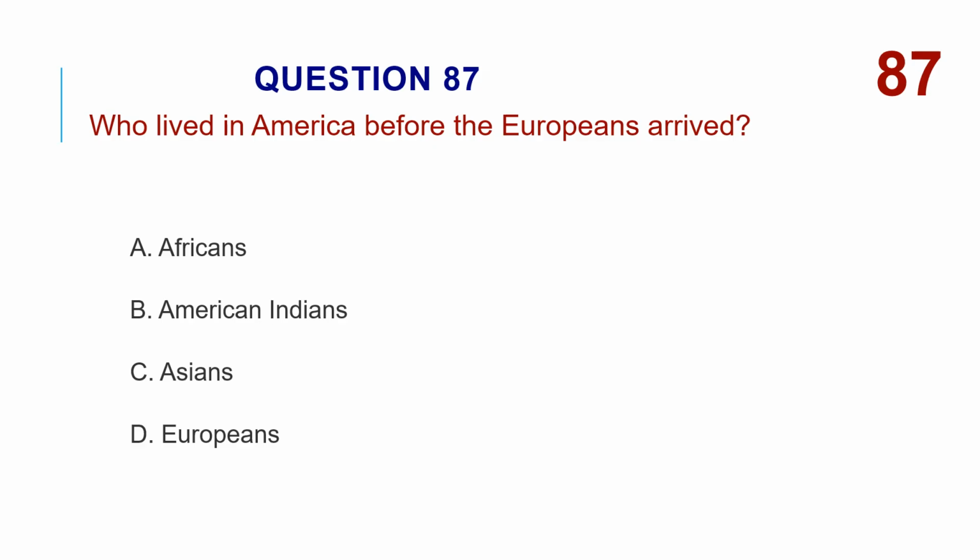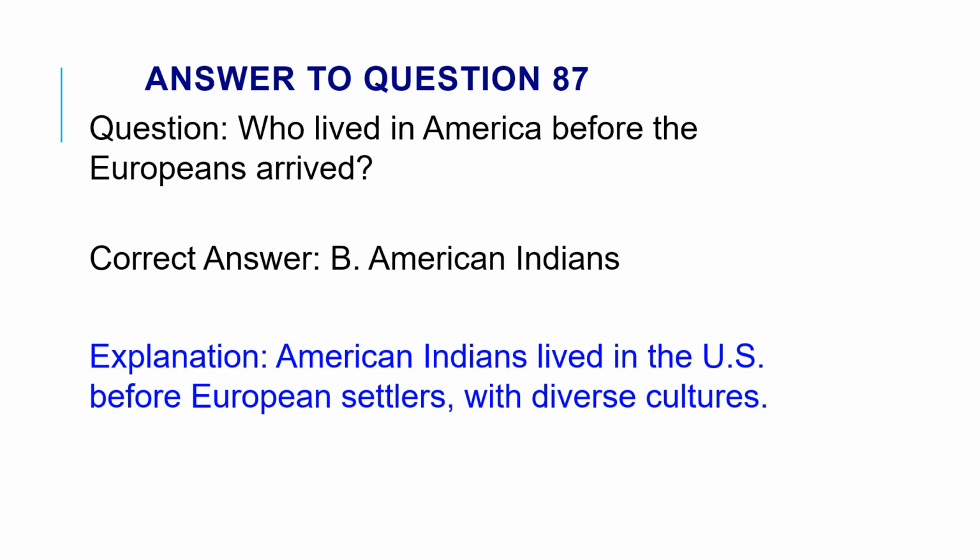Who lived in America before the Europeans arrived? A. Africans. B. American Indians. C. Asians. D. Europeans. The correct answer is B. American Indians. American Indians lived in the U.S. before European settlers, with diverse cultures.